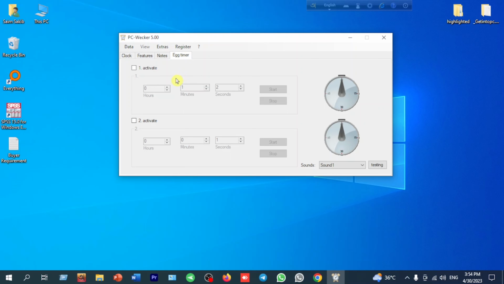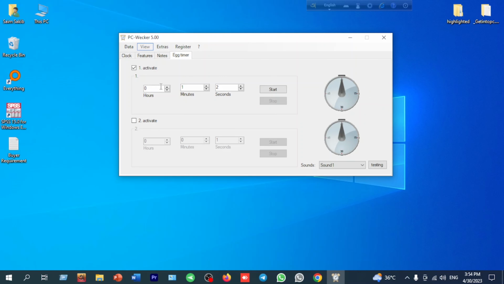If we want to set any alarm after 1 or 2 minutes, or after 1 or 2 seconds, or after 1 or 2 hours, we can set the alarm by activating the egg timer section with different kinds of sound. Like here are the 3 sounds.